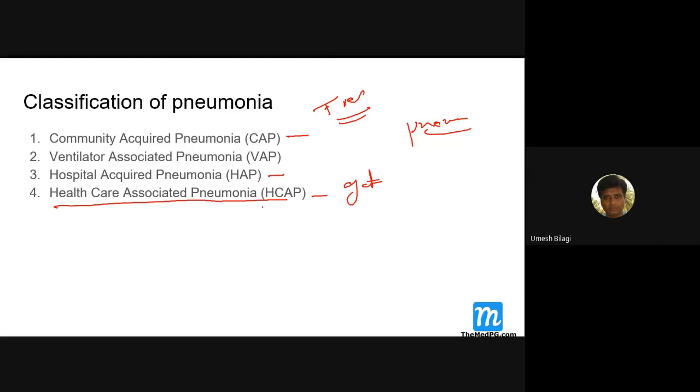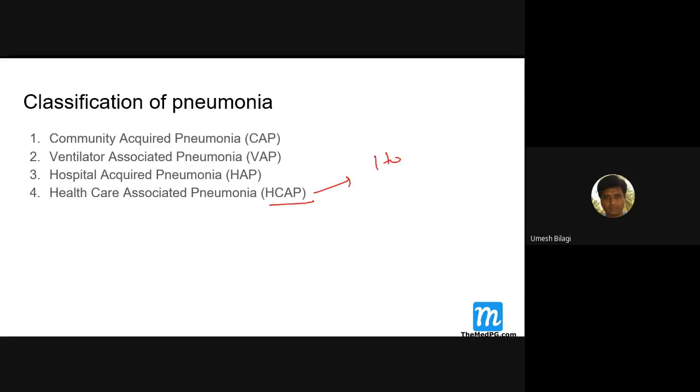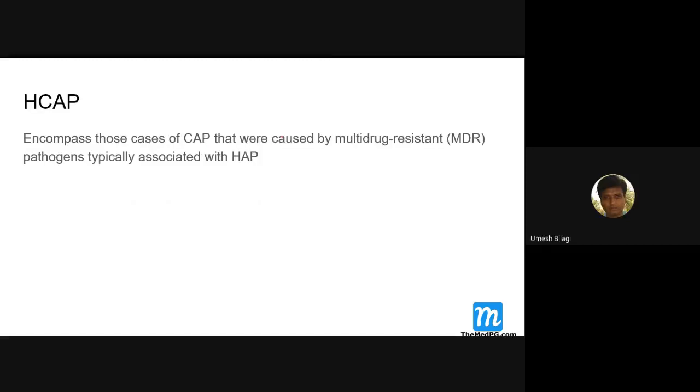Got it? So these patients started going on higher antibiotics. Any patient who got discharged, came home, and developed pneumonia was designated in this group and ended up taking higher antibiotics, many times unnecessarily. So now people don't want to use this term. Anyway, you should know this term and why it was introduced. These four types. Any confusion here? Okay, we'll go on.